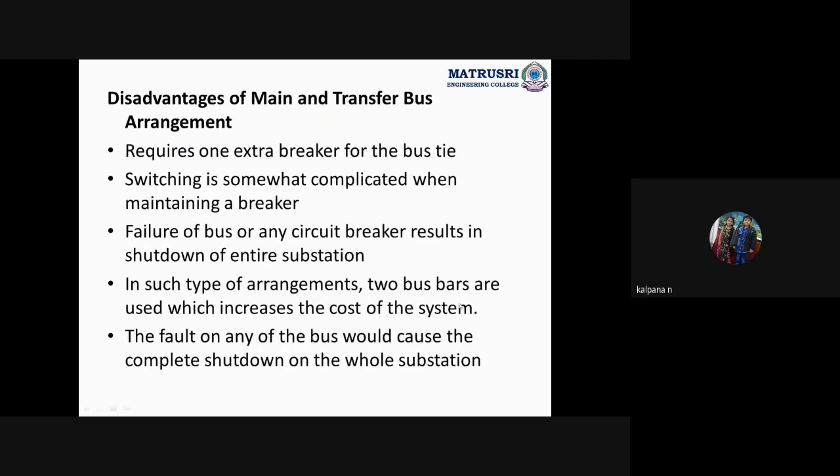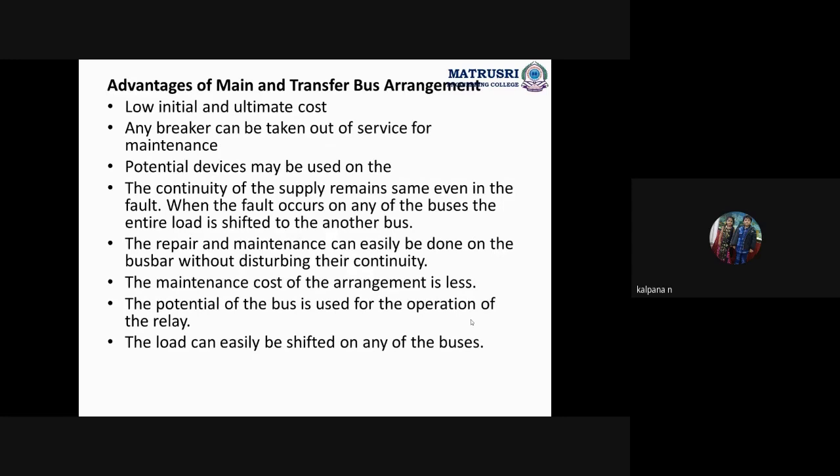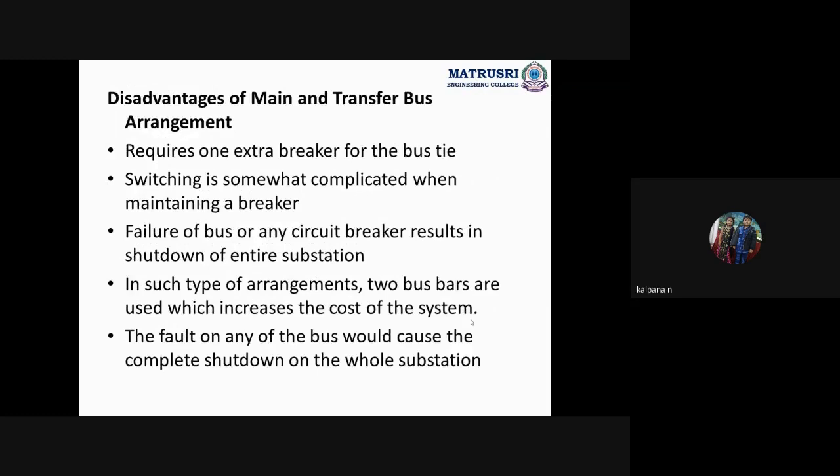In such arrangements, two bus bars are used, which increases the cost of the system. Here in the advantages I said low initial and ultimate cost. This is when compared to the double bus bar scheme. Another scheme is also there, the double bus bar scheme. So whenever we compare this main and transfer bus bar scheme with the double bus bar scheme, we get that as the advantage. But when we compare to the single bus bar scheme or single bus bar with bus sectionalized scheme, the cost will be increased.